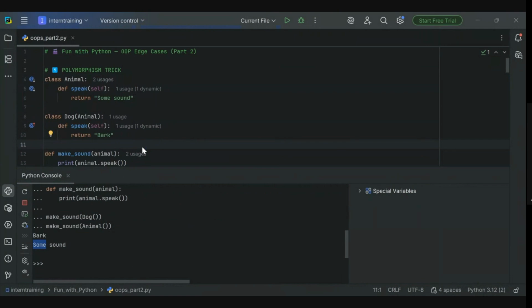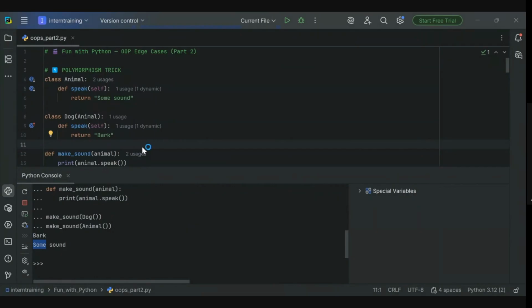In many interviews you will be asked whether Python has polymorphism and how to implement it. You can clearly give this example and your life will be sorted. This is one of the trickiest questions you can get in a Python interview.